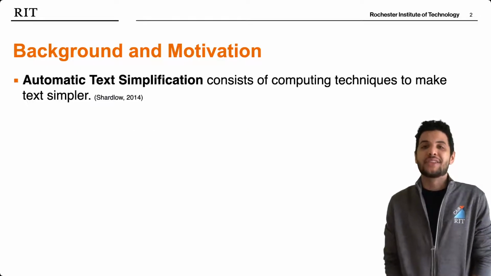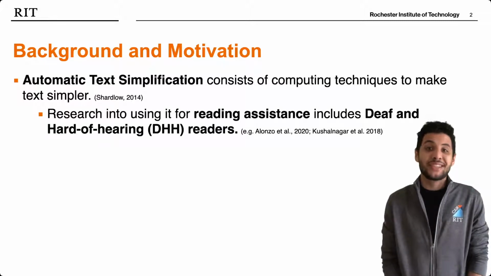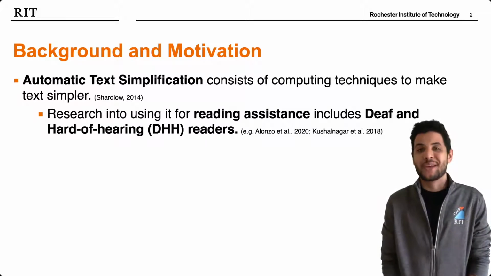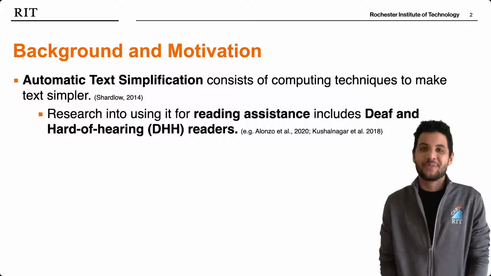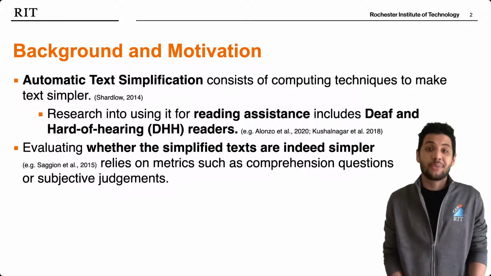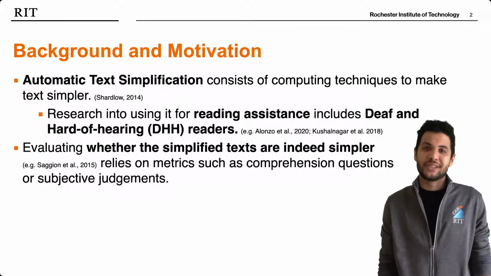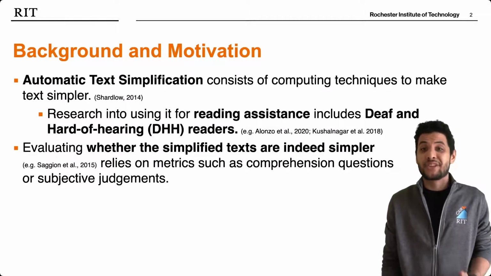Automatic text simplification consists of computing techniques that aim to make text simpler, and there has been a lot of research into using it as a reading assistance tool for different user groups, including deaf and hard of hearing adults. Text simplification researchers typically need to evaluate if the output of their technologies is actually simpler using metrics such as comprehension questions or subjective judgments. But this evaluation can be challenging.